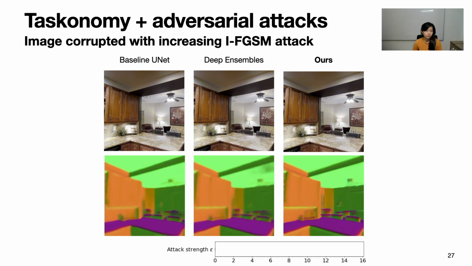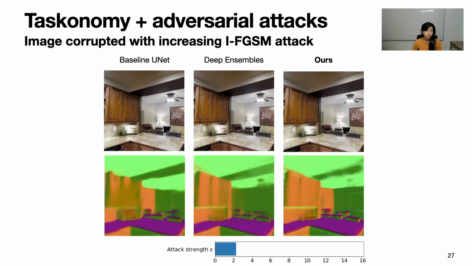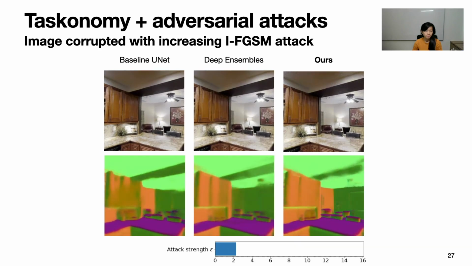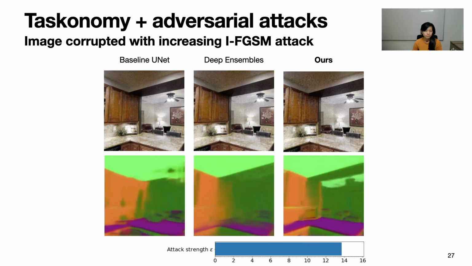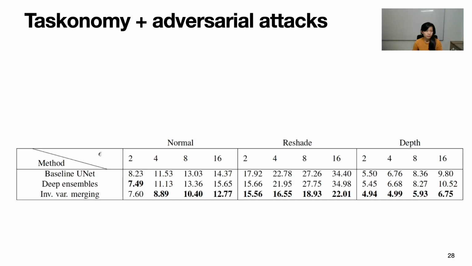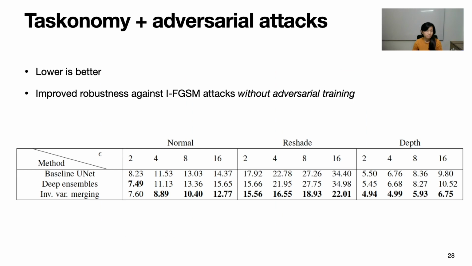The robustness of a method is not limited to non-adversarial shifts. The video shows an image under a test generated by IFGSM under increasing attack strength. Our method is more robust to attacks compared to baselines. We also quantify the adversarial robustness of a method under different attack strengths with L1 errors. Lower is better, and our method has lower error compared to baselines. We believe that this is because using middle domains promotes ensemble diversity in a way that makes it more challenging to create an attack that fools all paths simultaneously.